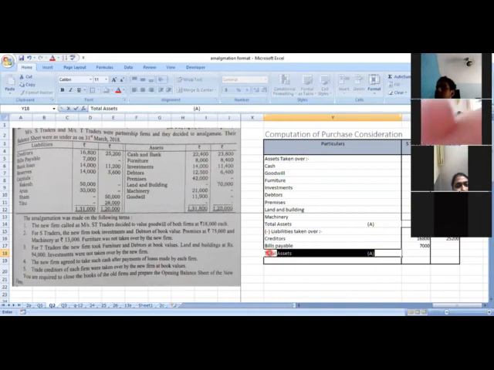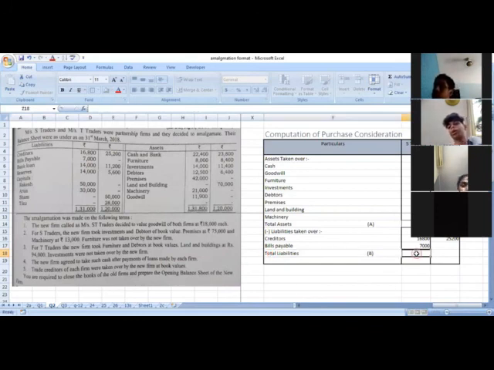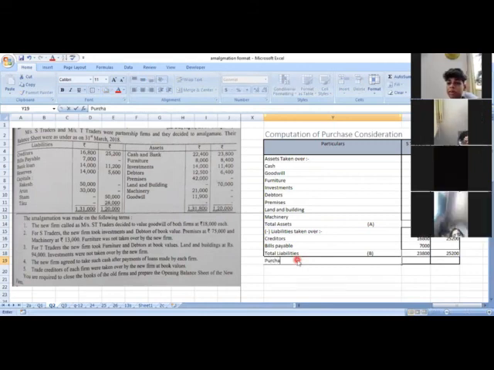So write down total liabilities. Take a total, 23,800 and 25,200. And the last step will be purchase consideration.